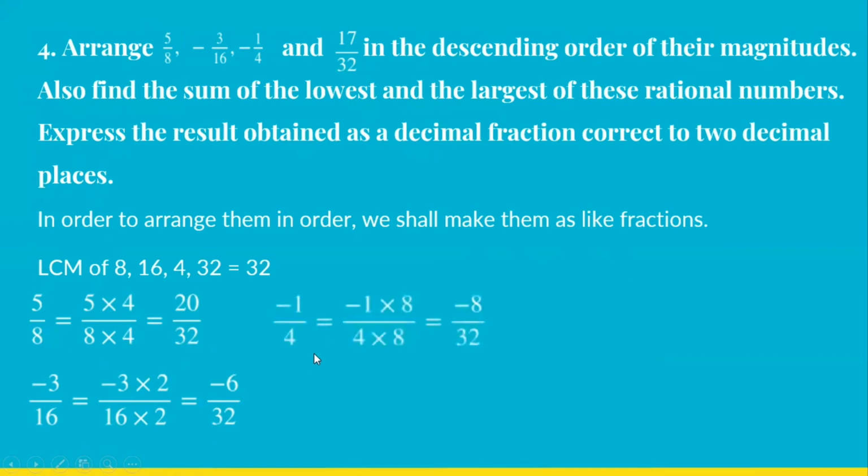And minus 1 by 4. 4 8s are 32. So minus 1 into 8, we get minus 8. And 17 by 32 remains as 17 by 32. Got it? Now we have converted them into like fractions with the same denominator, the LCM 32. Now we arrange them. Let us see, minus 8 is the smallest, then minus 6, 17, and then 20. We have arranged in ascending order.